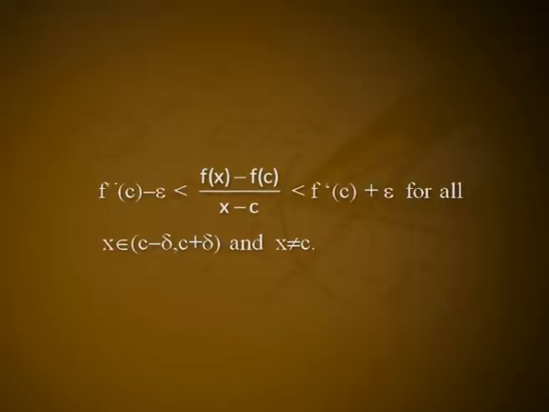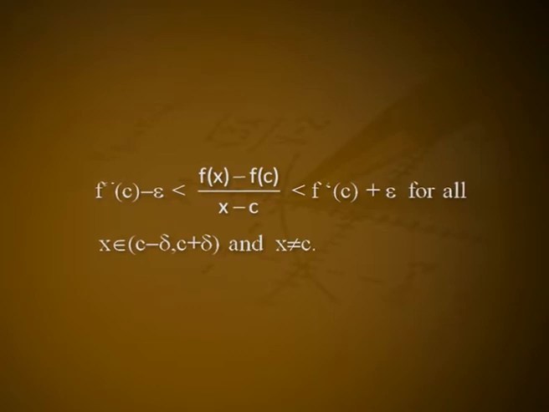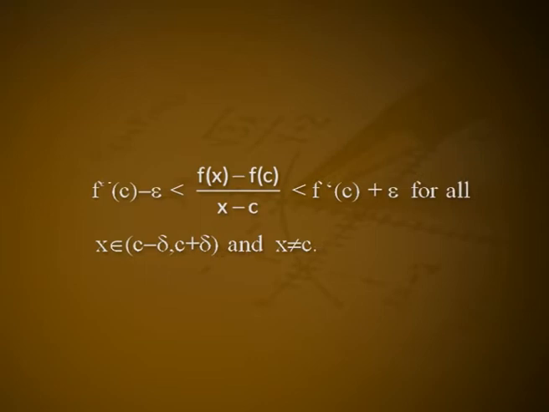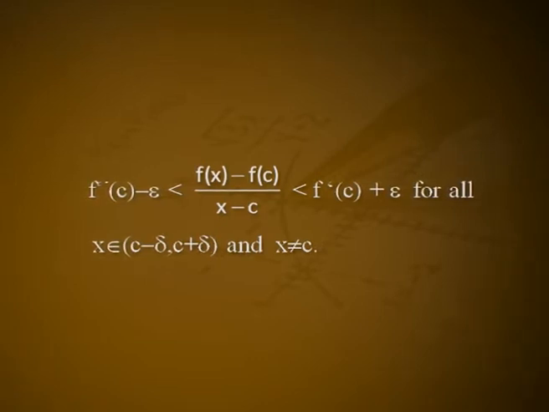That is, f′(c) − ε < (f(x) − f(c))/(x − c) < f′(c) + ε for all x in the open interval (c − δ, c + δ) and x ≠ c.